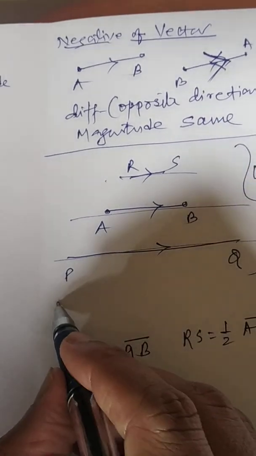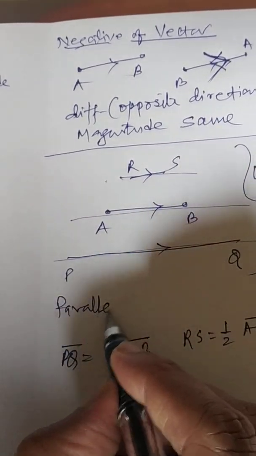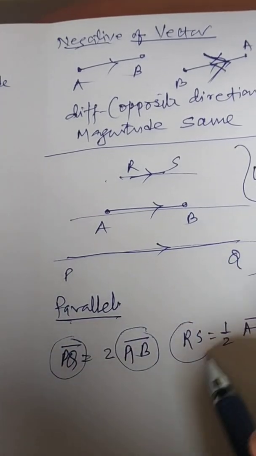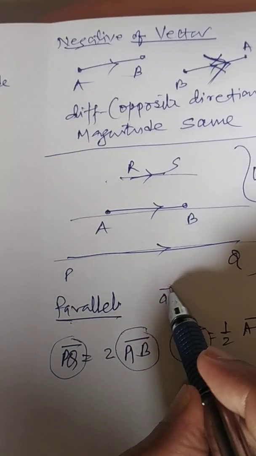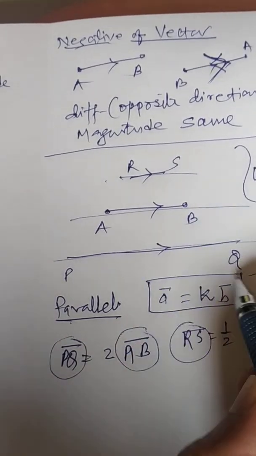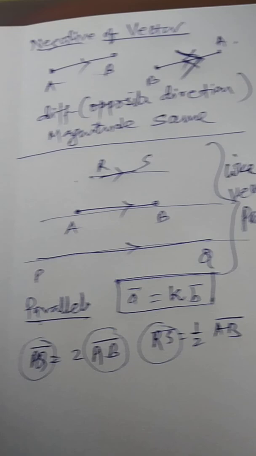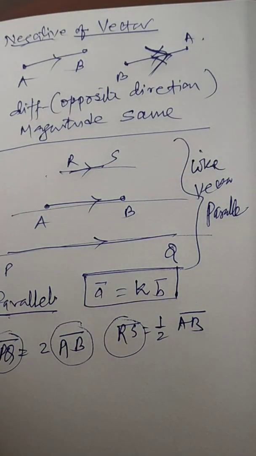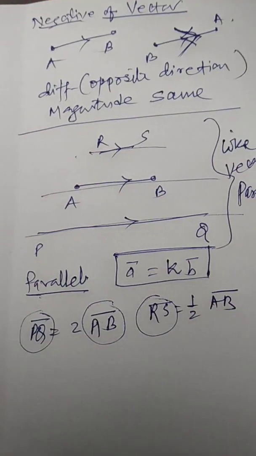So remember, if you want to show that two vectors are parallel, then how is it to be thought of? One of the vectors is a scalar multiple of the other vector. When you come across this situation, it will give you the guarantee that the given vectors are parallel. So if somewhere it is asked to prove the vectors are parallel, we will be using this condition. We will be using this technique.